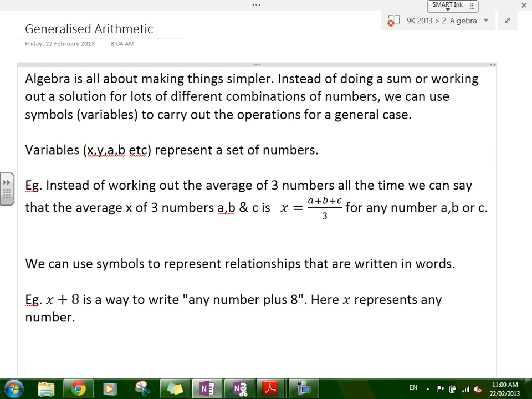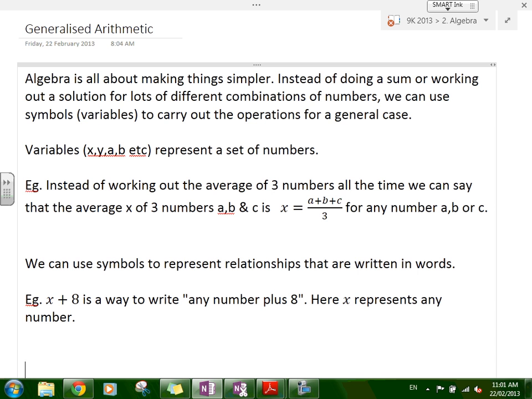Right, but we could also have a general case that says that if we have three numbers, A, B, and C, these can be any numbers.